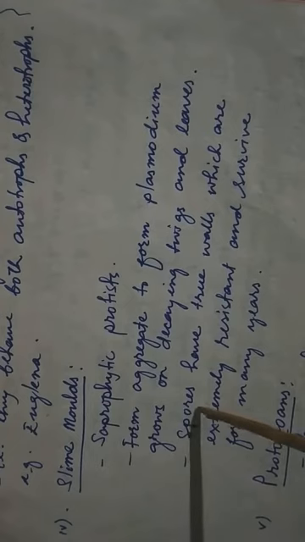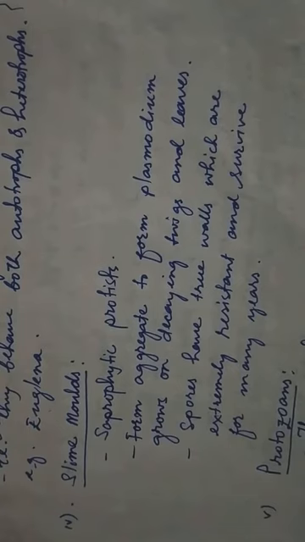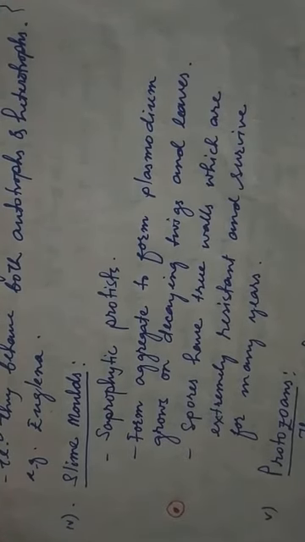Spores are very minute structures which help in reproduction, especially asexual reproduction. And these spores have true walls. Suppose here is a spore. The spore will have a true cell wall.